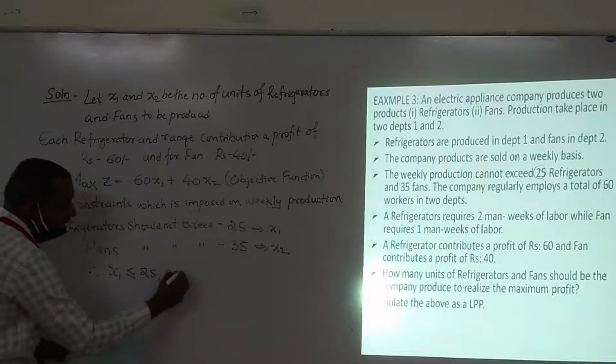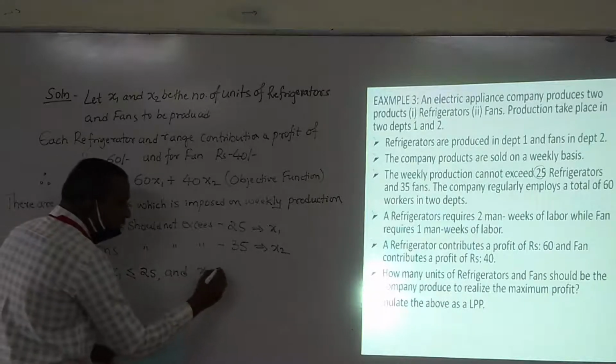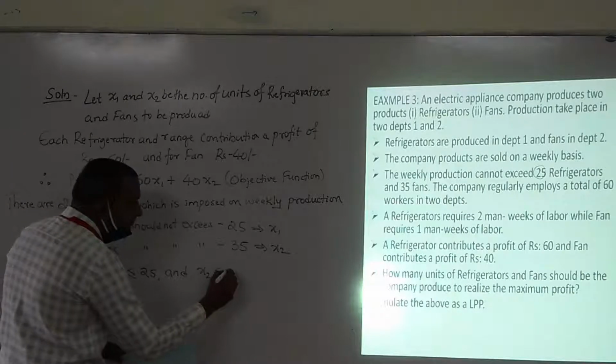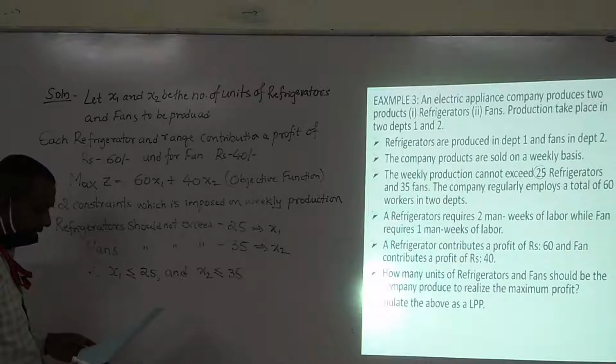and x2, that is fans, should be less than or equal to 35. Fine.